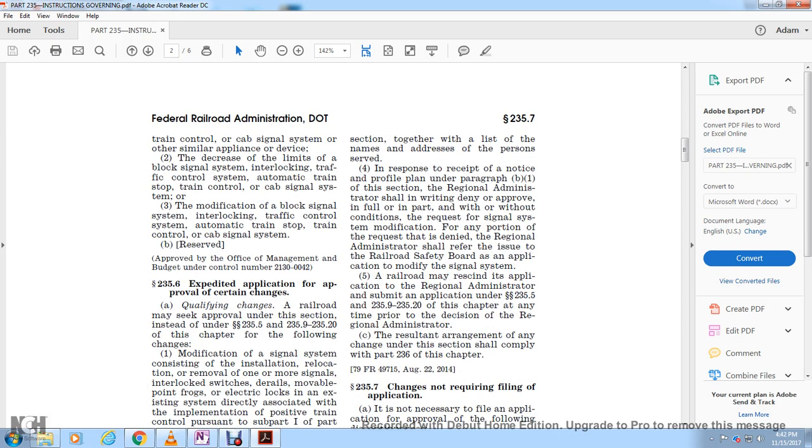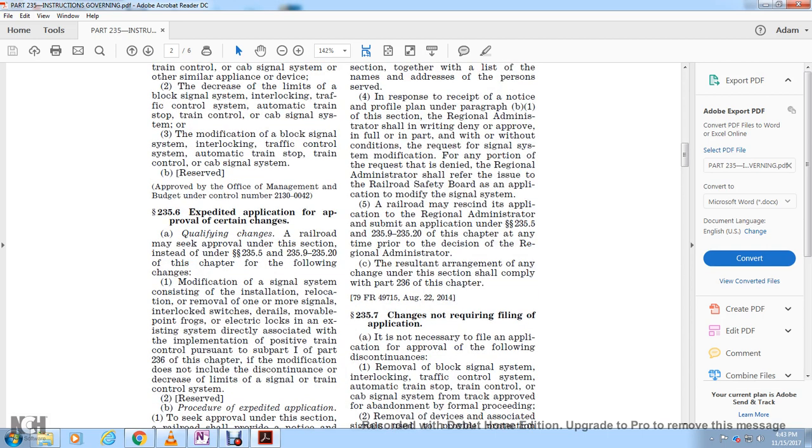235.6 Expedited application for approval of certain changes. A, a qualifying change. A railroad may seek approval under this section instead of under 235.5 and 235.9 through 235.20 of this chapter for the following changes: modification of a single system consisting of the installation, relocation, and removal of one or more signals, the interlocking of switches, derails, movable point frogs, electric locks, and selecting systems directly associated with the implementation of positive train control pursuant to subpart I of Part 236 of this chapter. The modification does not include the discontinuance or decrease in the limits of the signal or train control system.